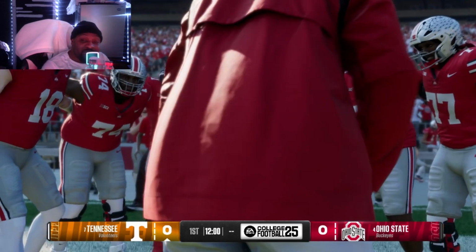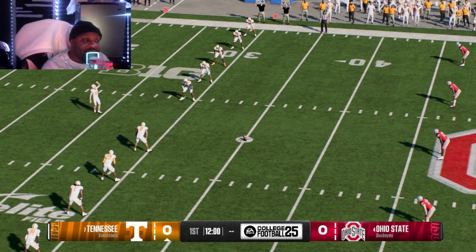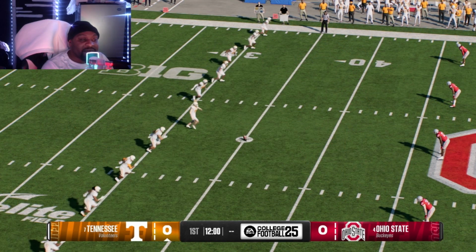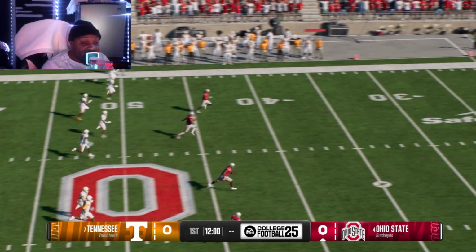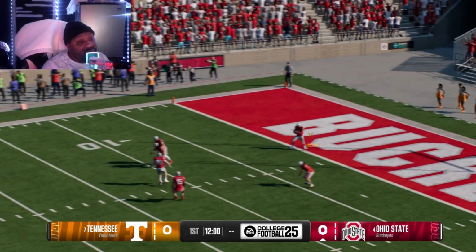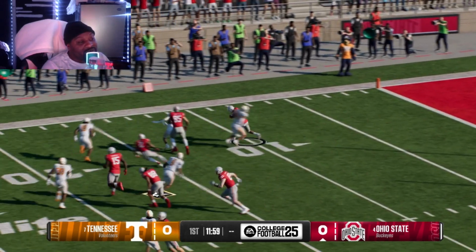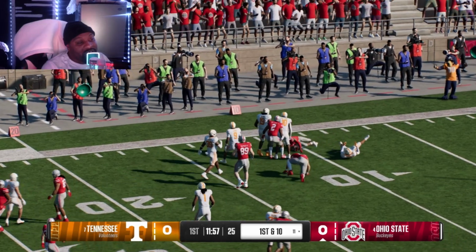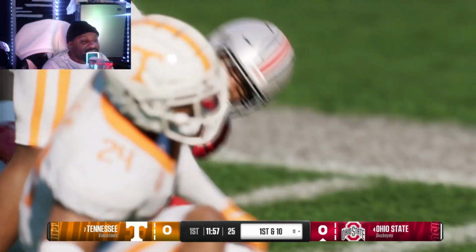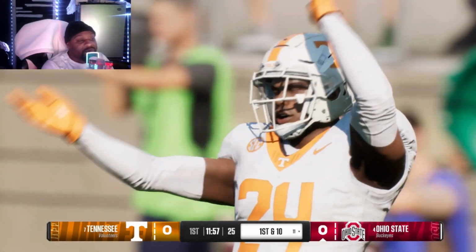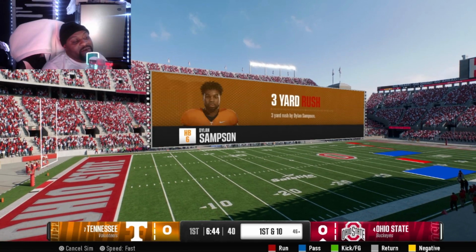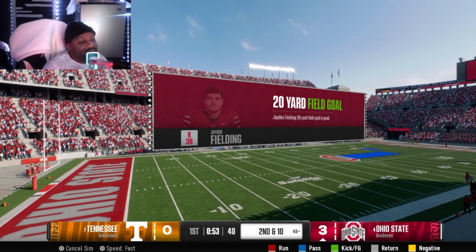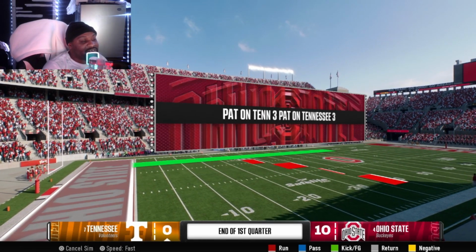It took about an hour to record this whole thing. We started off with Tennessee and Ohio State in the playoff. Drop a name: who you think is gonna win this in real life, who you think won this simulation, who you want to win. I already know who's gonna win. We come out here, we get up, and we do the simulation.